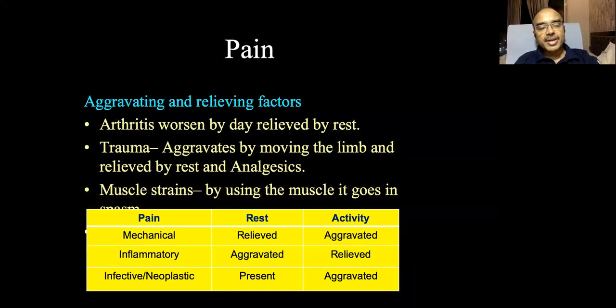Whereas inflammatory pain, like rheumatoid arthritis, gets aggravated at rest. That's why you find morning stiffness in rheumatoid arthritis. But as the activity increases, the pain usually gets relieved, because the factors of inflammation which are released get accumulated, and once the patient is mobilized, they get released into the surface.